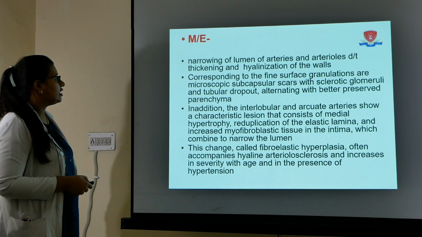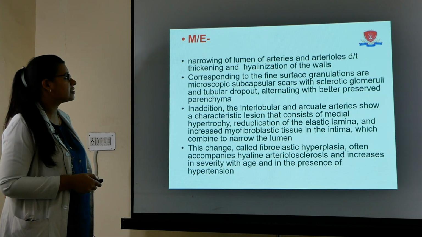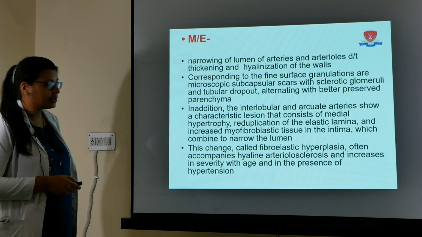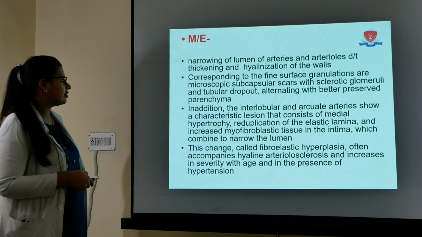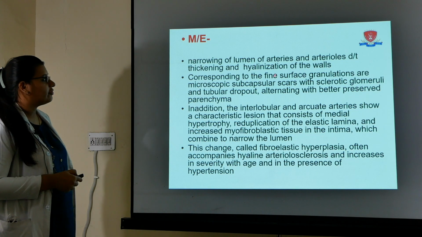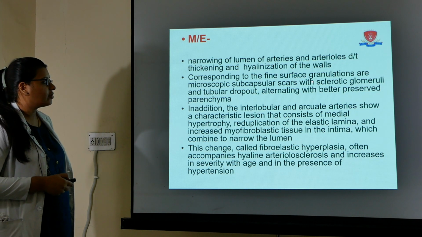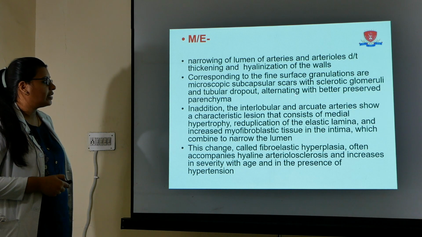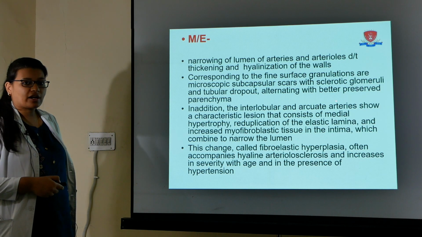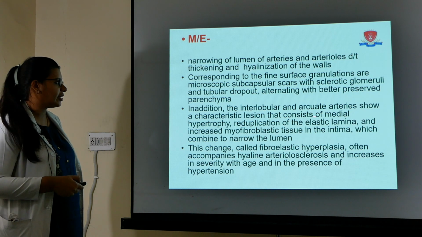So what do we see in microscopy? The characteristic feature is narrowing of the lumen of the arteries and arterioles due to thickening and hyalinization of the vessel walls. Corresponding to the fine surface granulation which I showed are the subcapsular scars with sclerotic glomeruli and tubular dropouts, alternating with better preserved parenchyma. So there will be alternation of normal kidney and affected kidney.